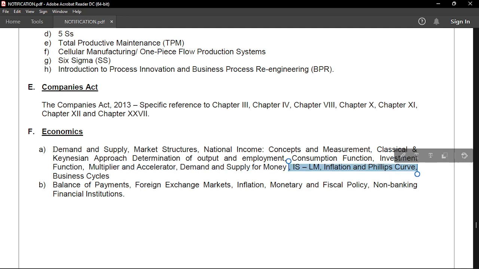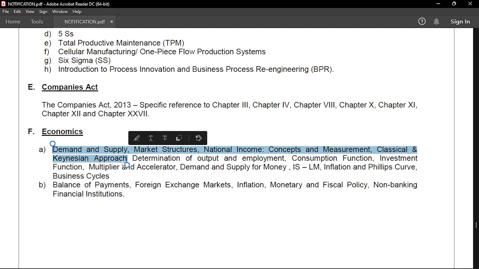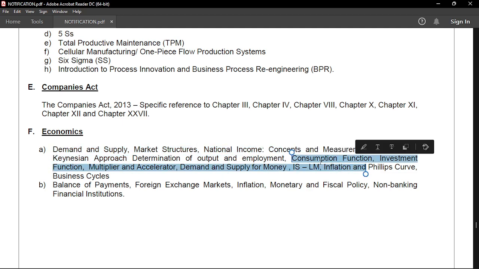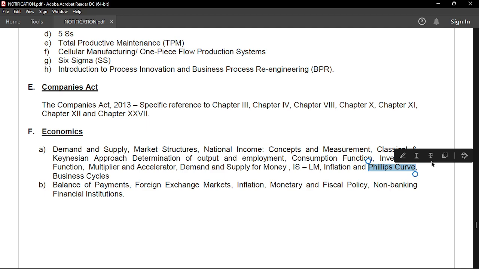But for that, you need to understand each and everything: demand and supply, market structure, national income, classical and Keynesian approach, very, very important, output and development, output and employment, consumption function, investment function. All of these things are very important for you to understand in order to finally understand the inflation curves and your Phillips curve. So it is very, very important. So that is it for the generalist stream.